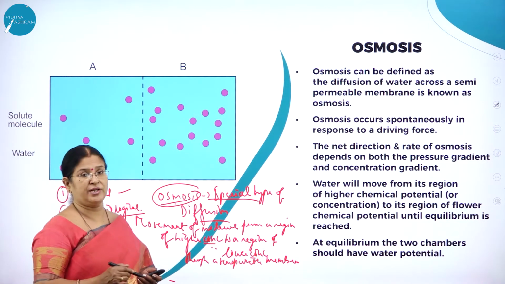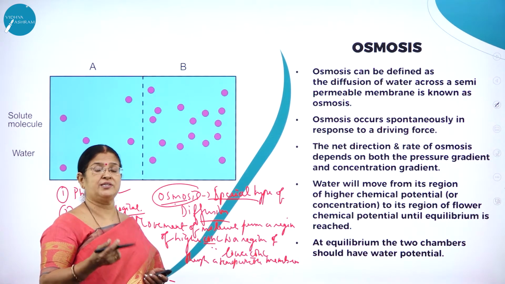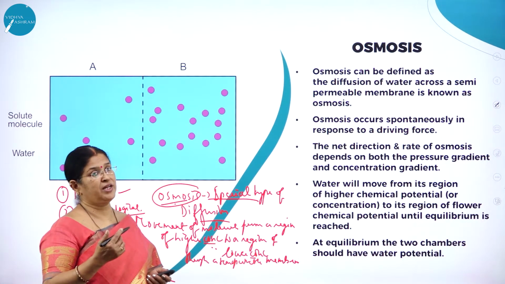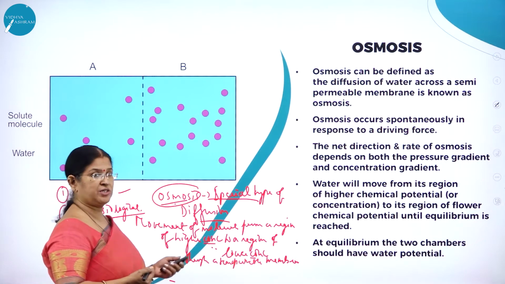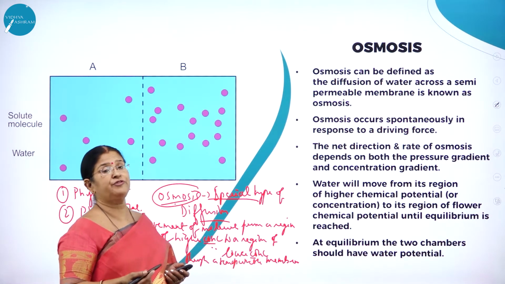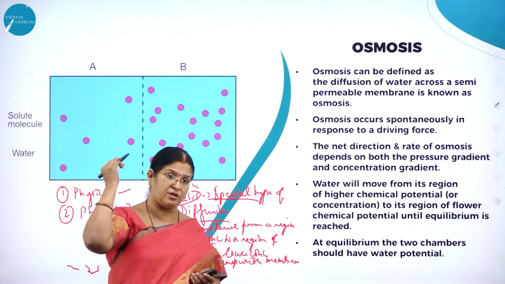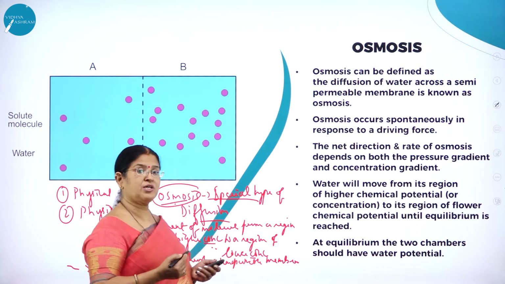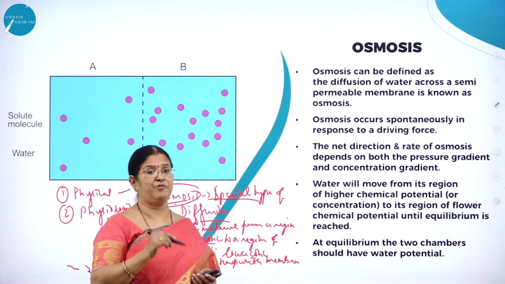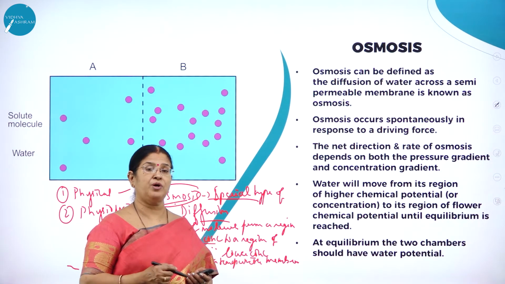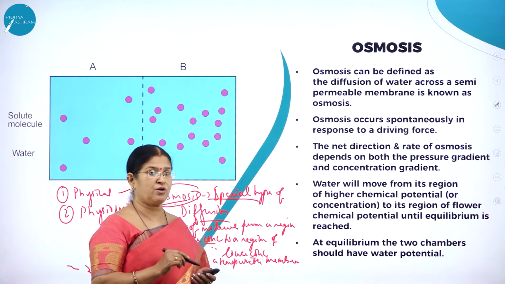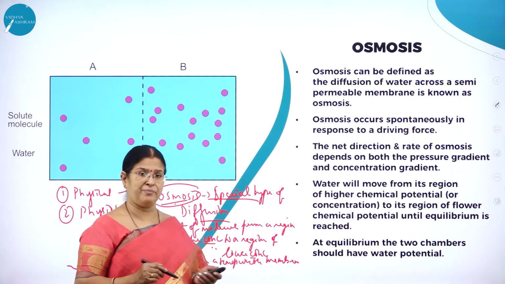Now let us understand. The very important process, the absorption of water by the root hair cells, is mainly through osmosis, which is nothing but a special type of diffusion. What is diffusion? It is the movement of molecules from a region of higher concentration to a region of lower concentration. What is osmosis? Osmosis is a special type of diffusion wherein the movement of molecules takes place from a region of higher concentration to a region of lower concentration through a semi-permeable membrane.